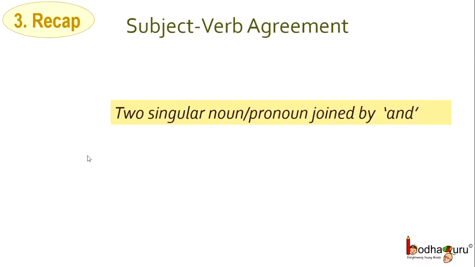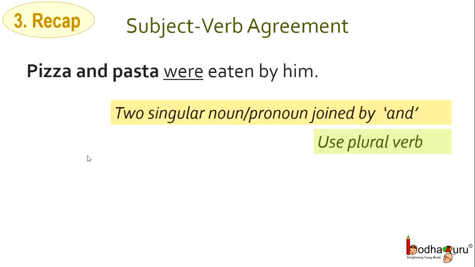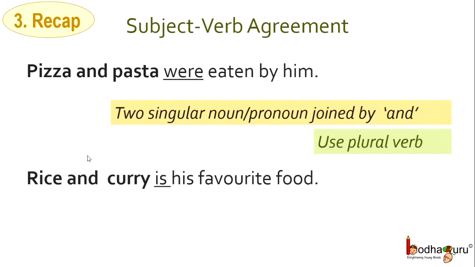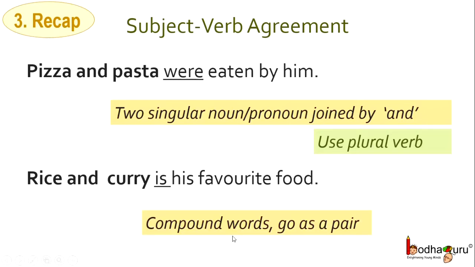Third rule, when two singular nouns or pronouns are joined by and, we have to use plural verb. For example, pizza and pasta were eaten by him. And coming to the exception, rice and curry is his favorite food. Why singular verb? This is because in case of compound words and the words that go as a pair, we have to use singular verb. So, rice and curry go as a pair, that's why we are using singular verb.